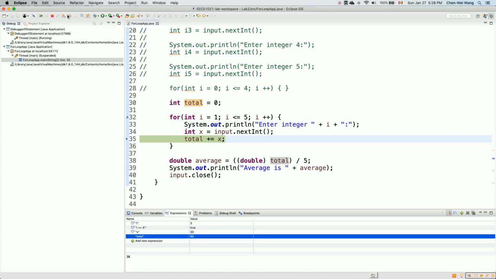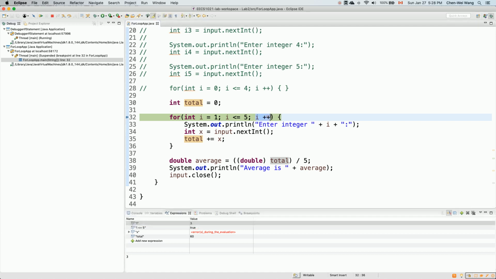So let's do that. Step over, you can say 30 was added to total. So far it's 60, right? So 10, 20, and 30 so far. And now we're going to execute I++ from 3, and that will give us 4, right? And then 4 less than or equal to 5 will still be true. Okay, so now if I say step over, you can see I has become 4.